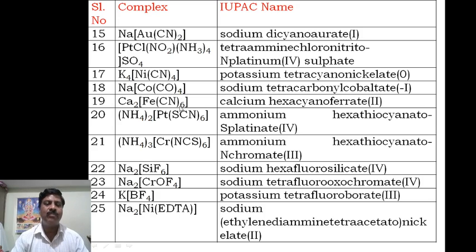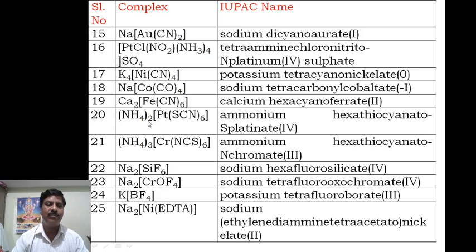Next, another example here, the calcium hexacyanoferrate. Calcium is +2 charge, +2 into 2 means +4. Cyanide is minus into 6 means -6, means -2, that side +2. Therefore calcium hexacyanoferrate 2 is the name of this complex.